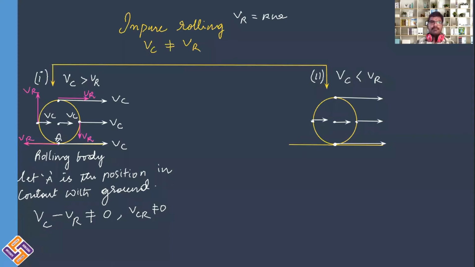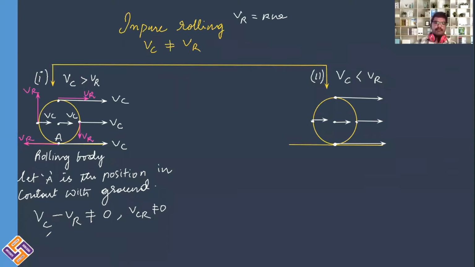So there is some relative velocity for the particle which is at position A, because at this point A, which is in contact with the ground, rotational velocity magnitude is less. Therefore, overall here there will be Vcr which is not equal to 0. Body is having some relative motion for a particle which is at position A.